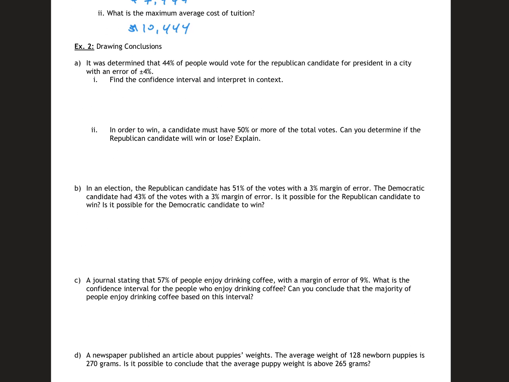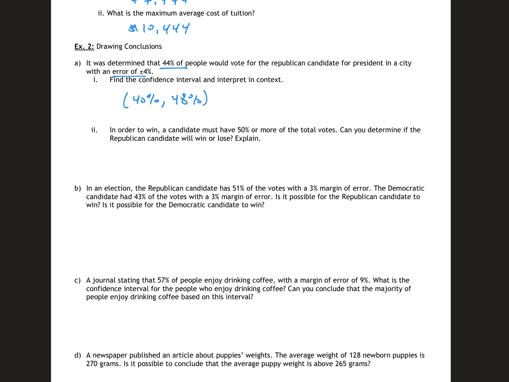All right, so it's determined that 44% of people would vote for the Republican candidate for president in a city with an error of plus or minus 4%. So let's find the confidence interval and interpret the context. I'm given my error and I'm given my percentage. So the confidence interval would be 44 minus 4, so 40%, 44 plus 4, so 48%.